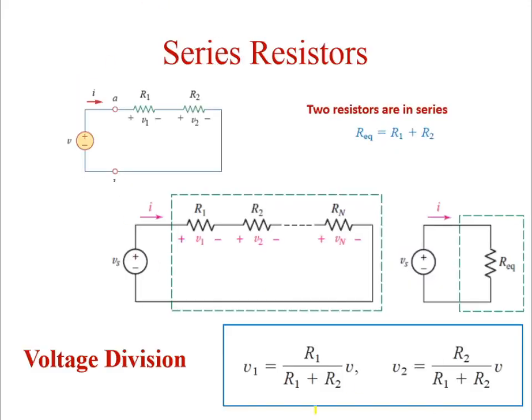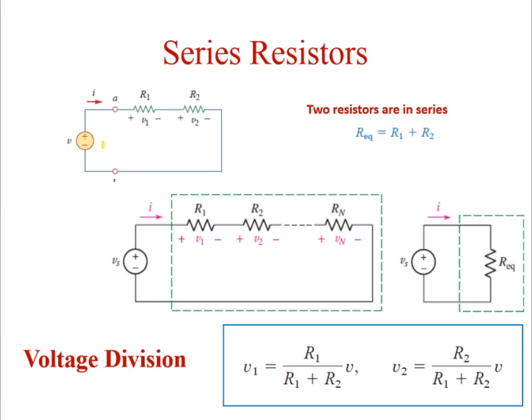Now you go to the parallel concept. Consider you have two resistors in parallel. Here, important to observe, the voltage is common and the current is different. In the first element the current is I1, and in the second element the current is I2. Okay, this is very important to understand. Now we'll go for the formulas.